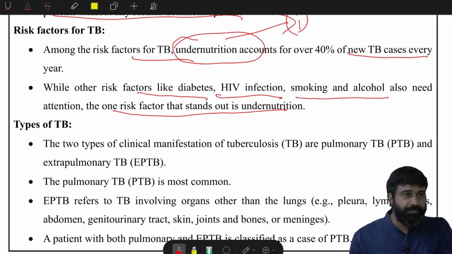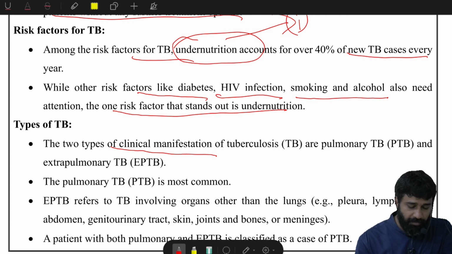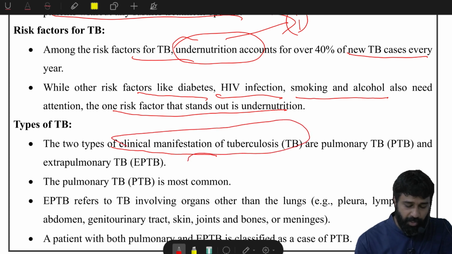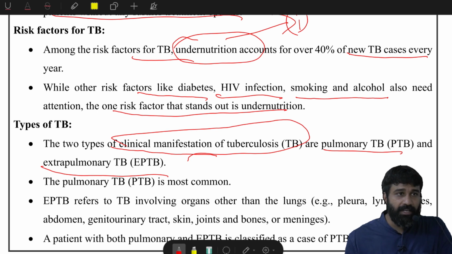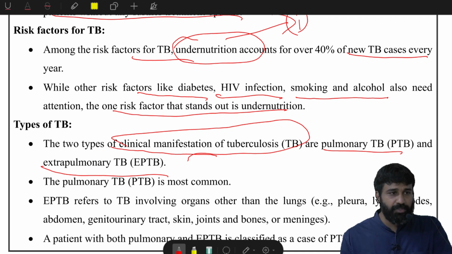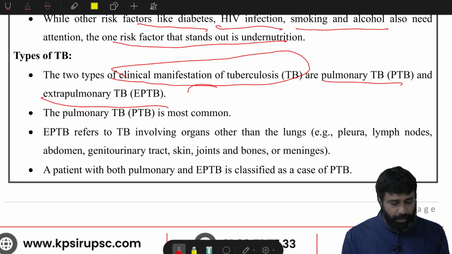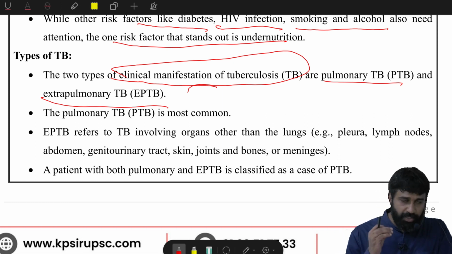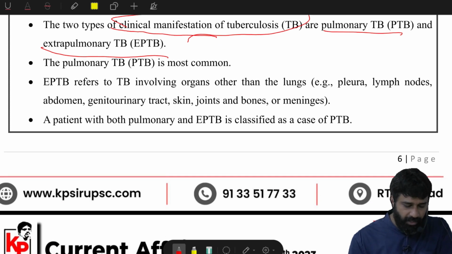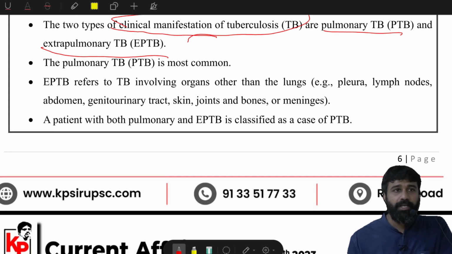And types of TB. There are 2 types of TB, that is, clinical manifestations of tuberculosis, which are pulmonary in nature and extrapulmonary in nature. Pulmonary means it is affecting the lungs and lung linings. If the TB is not associated with the lungs but is affecting the lymph nodes, this is called extrapulmonary TB. If it is only associated with the lungs and their associated organs, that is called pulmonary TB.